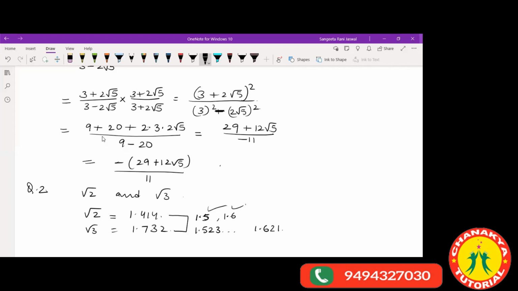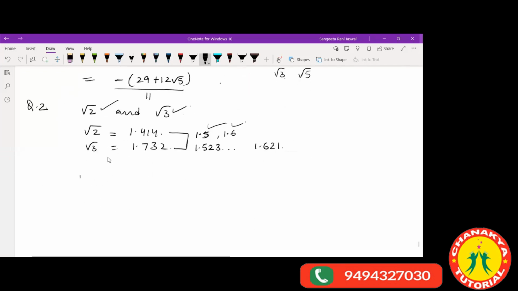I have just given you the values for root over 2 and root over 3. Suppose you are asked to find rational numbers between root over 3 and root over 5, or between root over 5 and root over 7. So you must know those very common values. I'll just note down those few values.